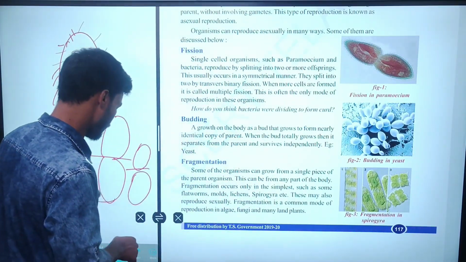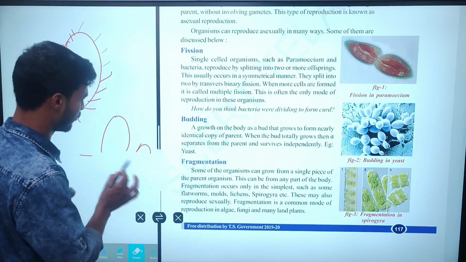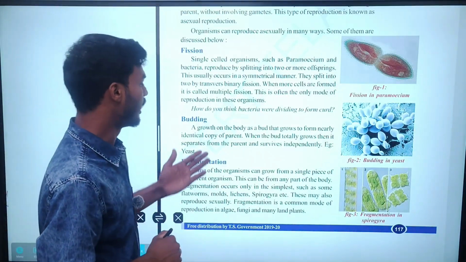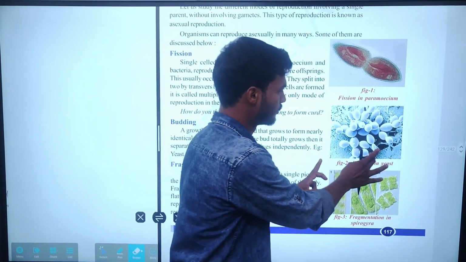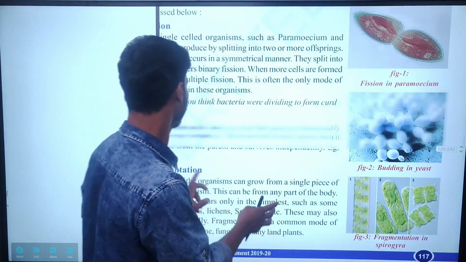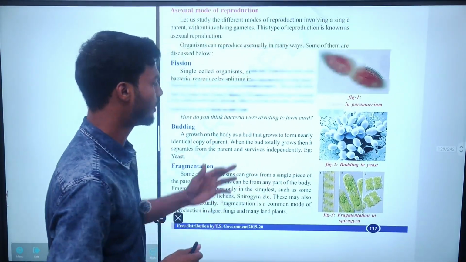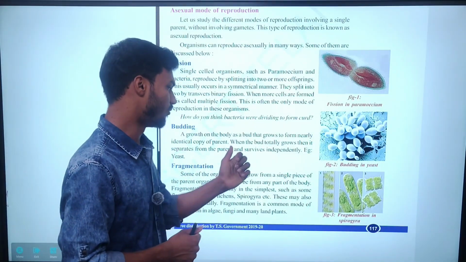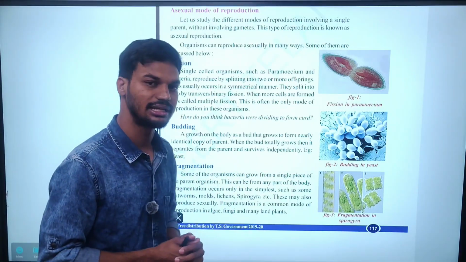Next, coming to budding. Coming to the structure of budding. A growth on the body. Look here, this is budding. Example of budding. What is given? In budding, a growth on the body as a bud grows into a nearly identical copy of the parent. When the bud totally grows, then it separates from the parent and survives independently.